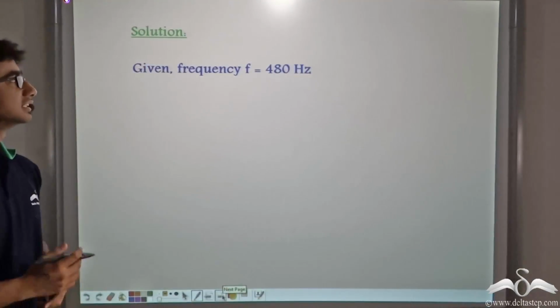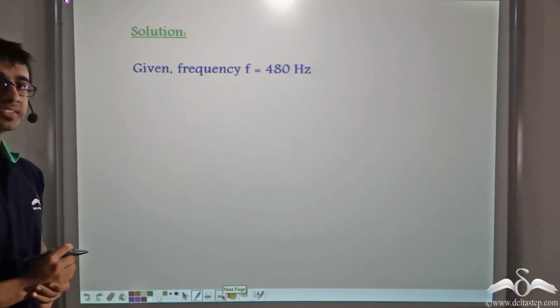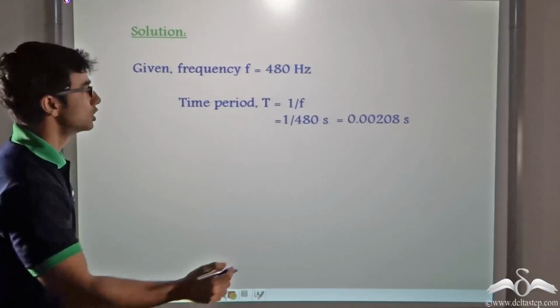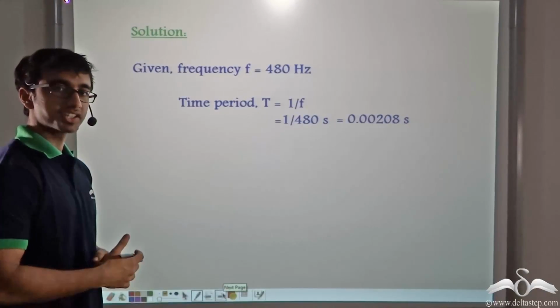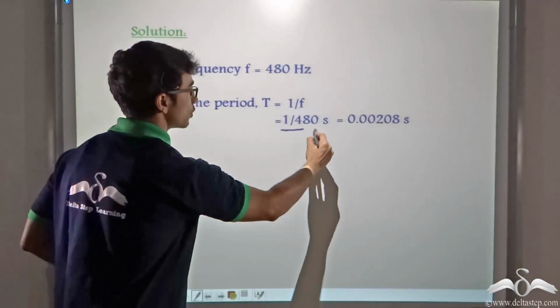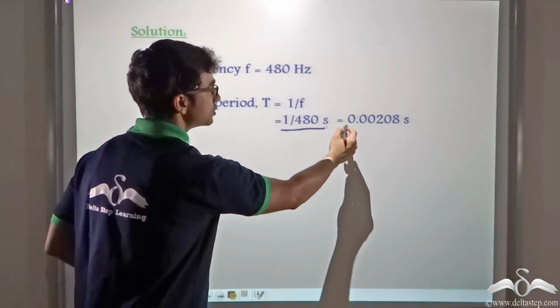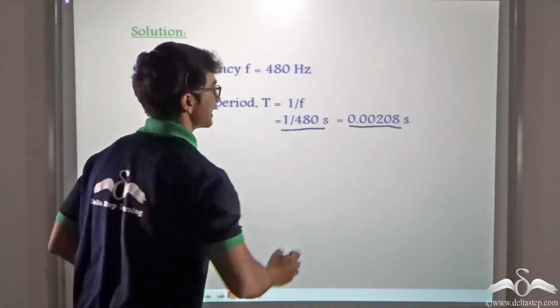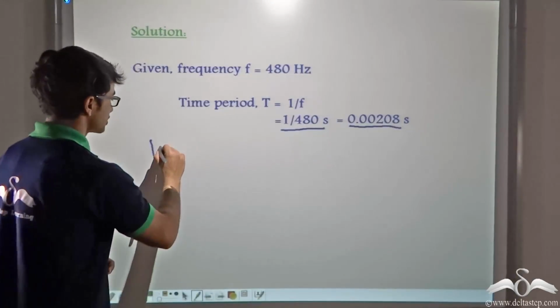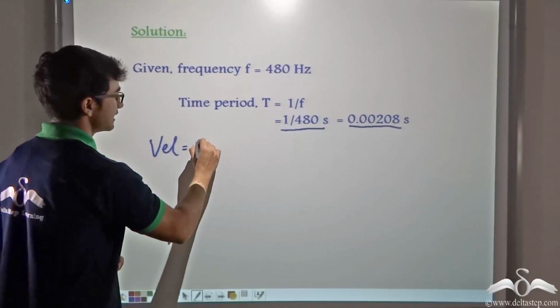We have been given that the frequency of the wave is 480 Hertz. So the time period, as I mentioned, is 1 upon f, that is 1 upon 480, that is equal to 0.0028 seconds.